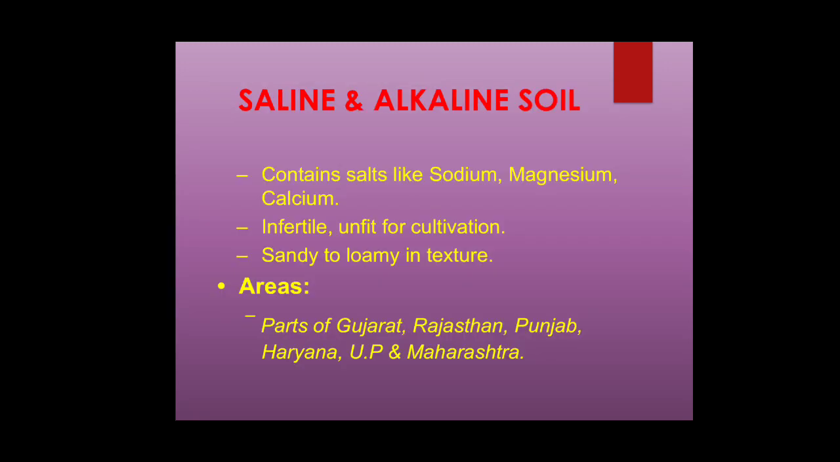Saline and alkaline soil contains salts like sodium, magnesium, and calcium. If the salinity of the soil increases, it will become infertile, which means it will become unfit for cultivation. The soil texture will range from sandy to loamy. Loamy represents the presence of clay. The areas in India where it is found are parts of Gujarat, Rajasthan, Punjab, Haryana, Uttar Pradesh, and Maharashtra.